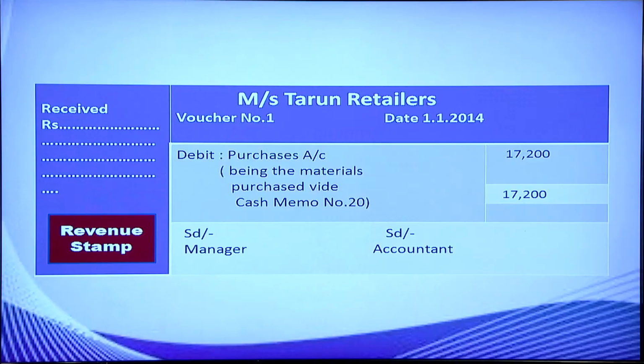You have to write the name of the organization first, that is Messrs. Tarun Retailers. Then the voucher number, then the date of the transaction. Write the title of the account to be debited. Purchased material, that is a transaction, so purchases account is debited. So, debit purchases account. And then you have to write the amount in the amount column.